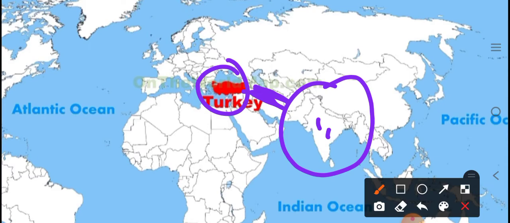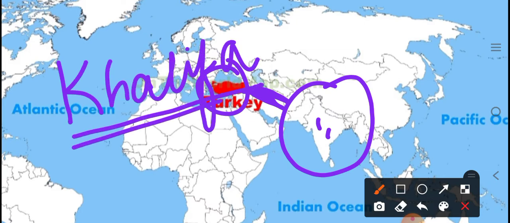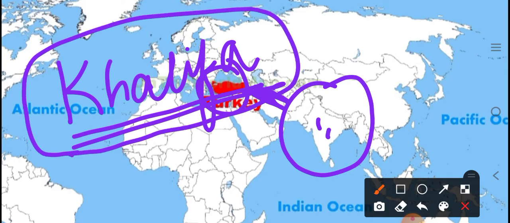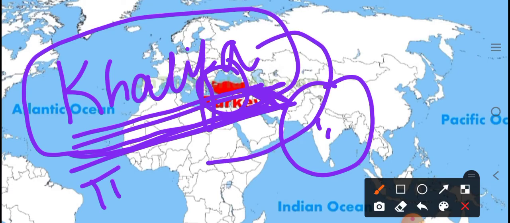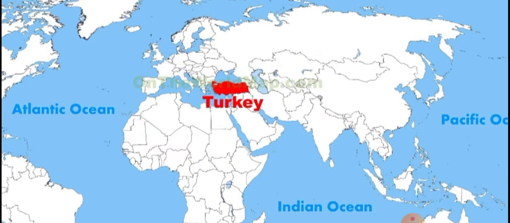Basically, in Turkey, the Turkish Sultan or the kings of Turkey are known as Khalifa. They are also known as the king of the Islamic leaders or the leader of the Islamic world, or you can say Muslim sacred places. So all of these sacred things of Muslims come under the Khalifa. Okay, and he is considered as the Turkish Sultan or king.